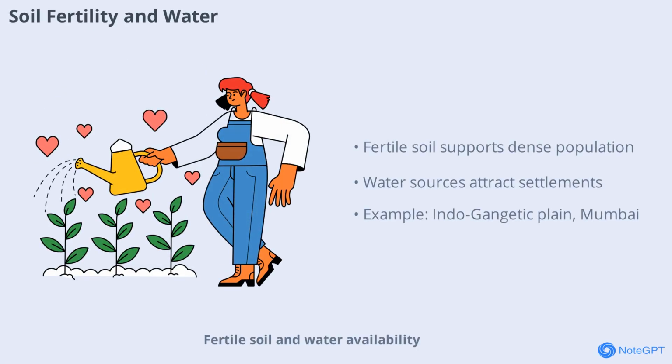Fertile soil and water availability are crucial for supporting large populations. Fertile regions like the Indo-Gangetic Plain support agriculture and attract dense settlements. In contrast, sandy or rocky areas see fewer people. Water sources such as rivers, lakes, and coasts are magnets for population because they provide drinking water, support farming, and enable transport. Major cities like Delhi, Kolkata, and Mumbai have grown near rivers or coastlines, highlighting the importance of these resources.